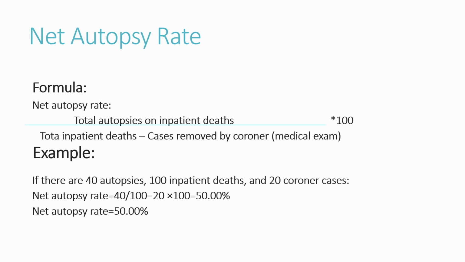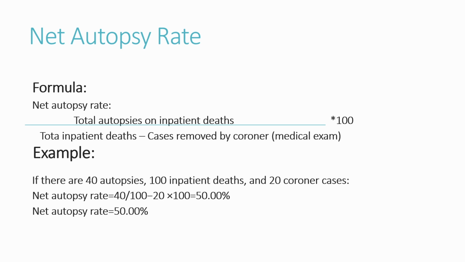For the net autopsy rate, the formula is: net autopsy rate equals total autopsies on inpatient deaths divided by total inpatient deaths minus cases removed by the coroner or medical examiner, times 100 to have our rate in percentage. So the net autopsy rate provides a more accurate picture by excluding deaths that were removed by the coroner or medical examiner, meaning the hospital couldn't perform the autopsy.